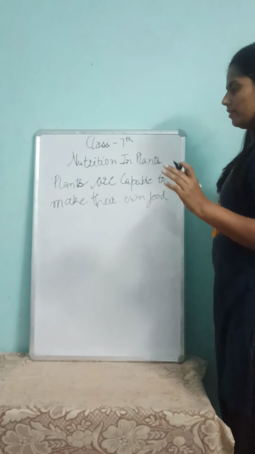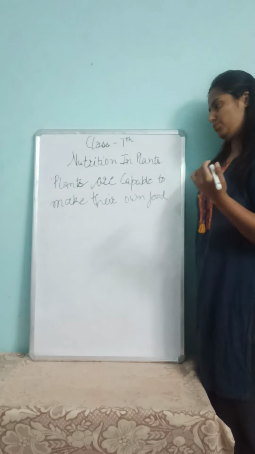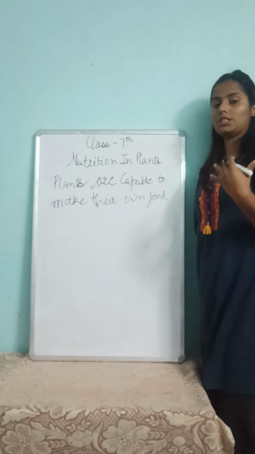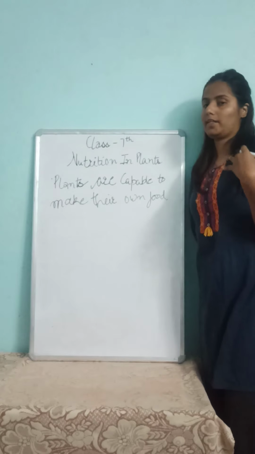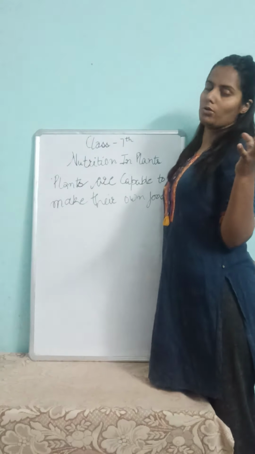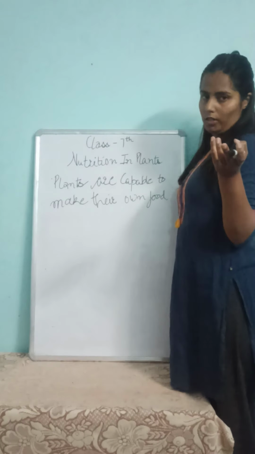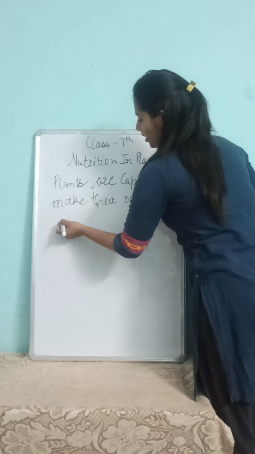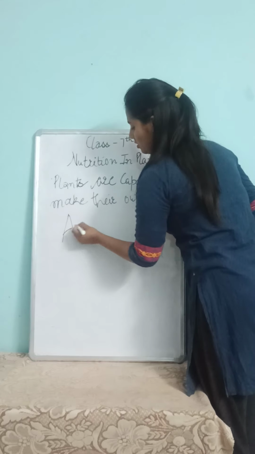Those who are capable to make their own food, as plants are naturally capable, are known as, do you have any clue what we call them? These are known as autotrophs.